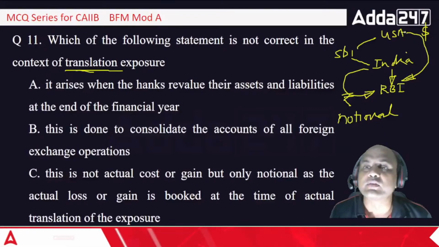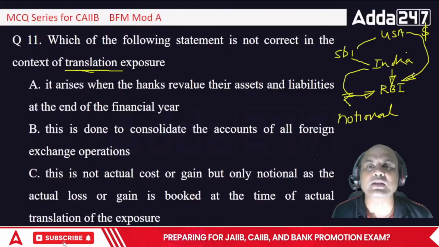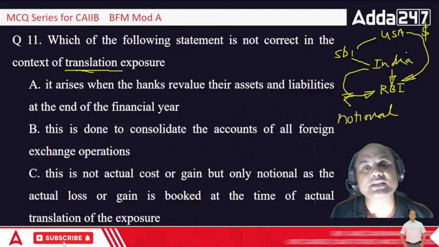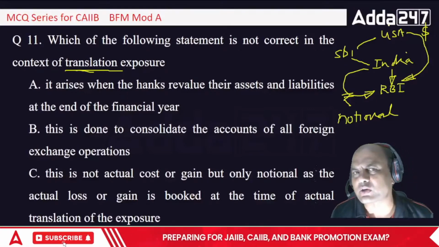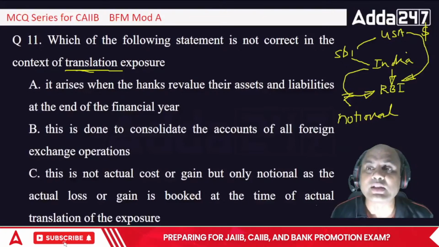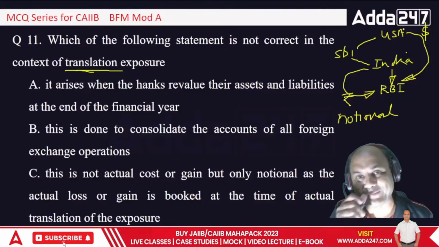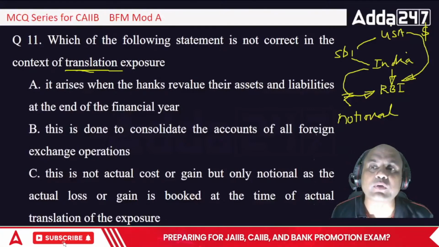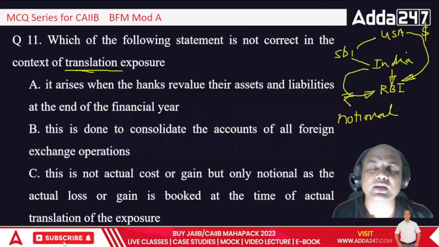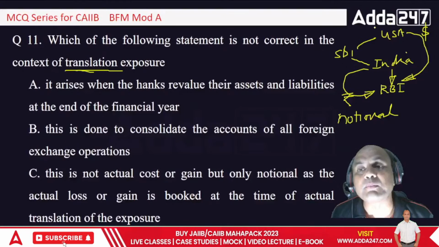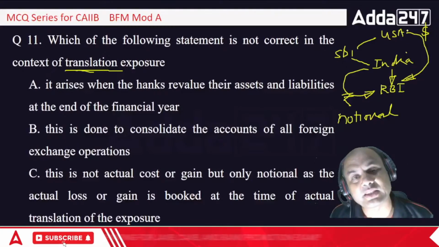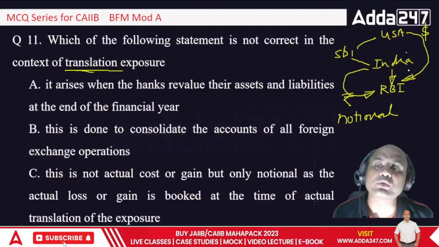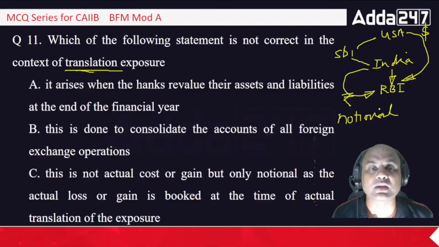No. Whenever I close this branch and then transfer the amount, that is known as crystallization. This we do in the foreign exchange bills. So these two words are roughly similar. In crystallization also, you convert the foreign currency liability into local currency liability. Here also I am converting the foreign currency figures into local currency. But the difference is, here the company is going on, and there that bill is closed. So translation exposure is just a notional figure which is brought into the local currency.